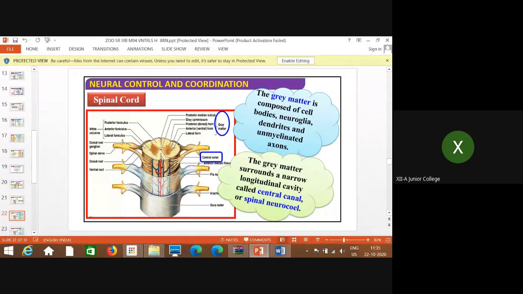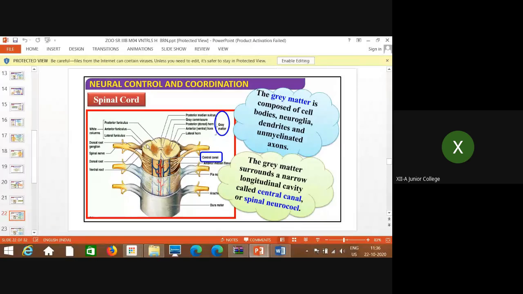And why is the white color there? That white color is because of the myelinated nerve fibers. What is the myelinated nerve fiber? Myelinated part is of the axon. When the axon is covered by myelin sheath, that gives the white appearance.